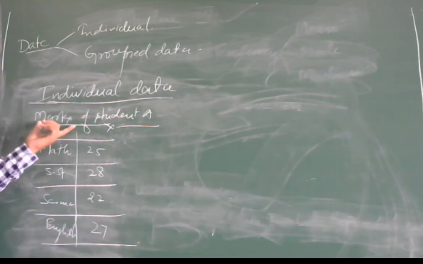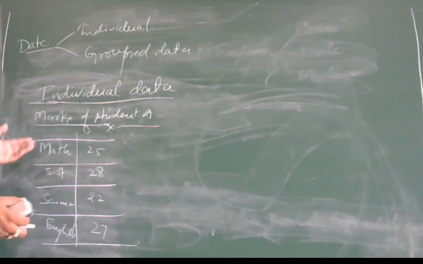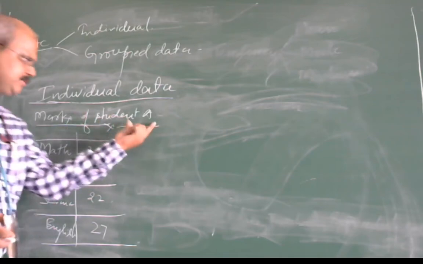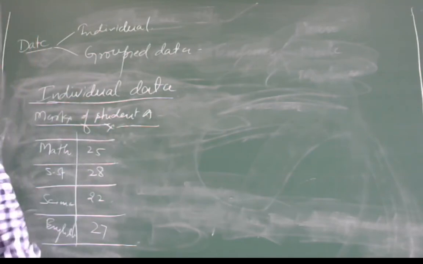This is the marks of student A: math, science, SST, English. So this data is individual for A.